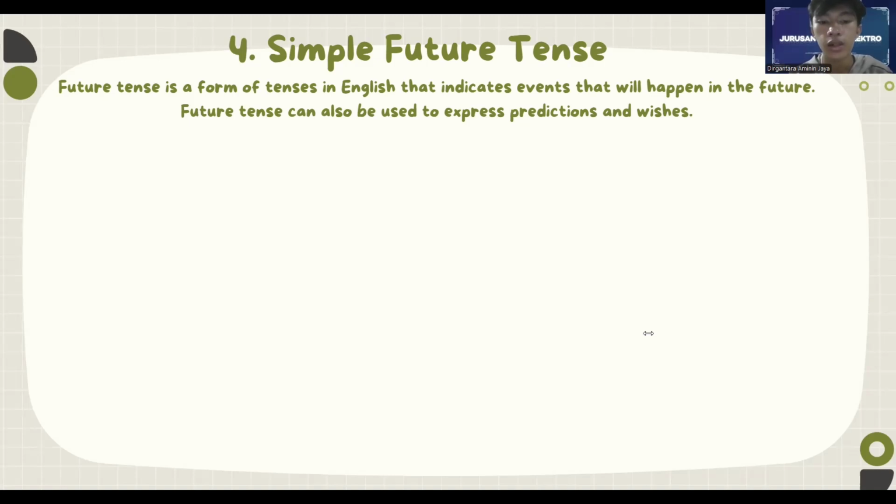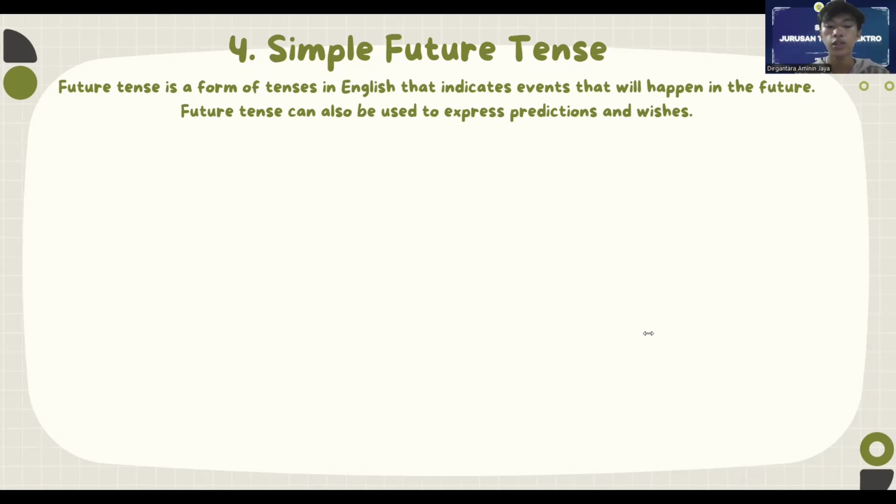For example, if someone wants to say that they will go to the market, then they can say, I will go to the market. In addition, the simple future tense is also useful for expressing future plans or intentions, making predictions, promises, requests, and certain conditions that may occur in the future.